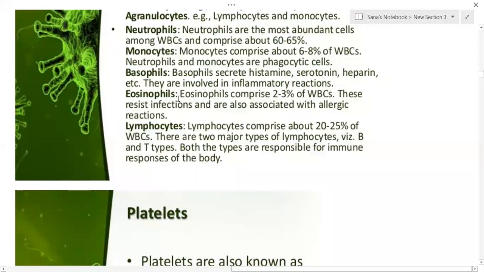Next are eosinophils. Eosinophils have a U-shaped nucleus, and they comprise 2 to 3% of WBCs. They resist infections and are also associated with allergic reactions. Whenever there is more allergy in our body, more eosinophils will be there.